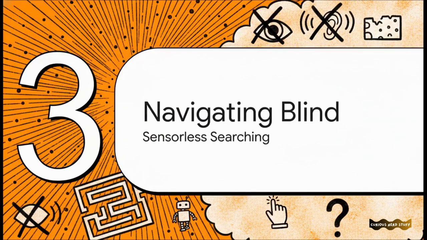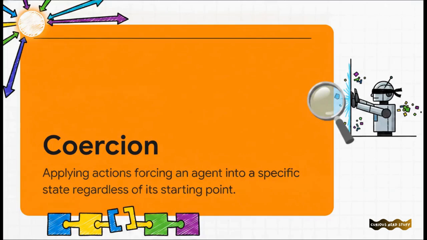All right, Section 3, navigating completely blind, using sensorless searching. So, when an agent is literally flying blind, getting absolutely zero percepts or sensory inputs from the outside world, it leans on a really clever strategy called coercion. Basically, coercion means applying a specific sequence of actions that forces the agent into a specific state, completely regardless of its starting point. Think about it. When you're blind in a dark room, you don't figure out where you are by looking around, right? You figure out where you are by moving and forcing the environment to give you some kind of certainty.